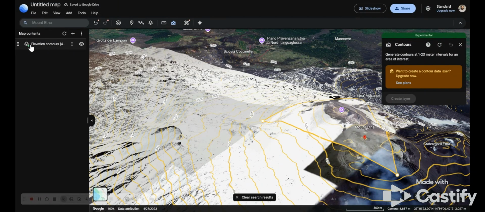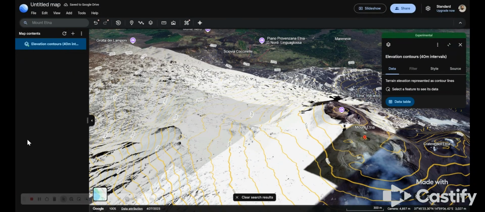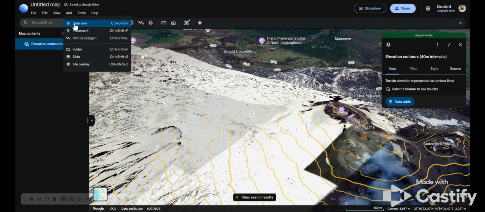Over here on the left, it has different layers that you're creating. Another helpful feature, like I said, I can add different things, like a placemark, path, or a polygon.